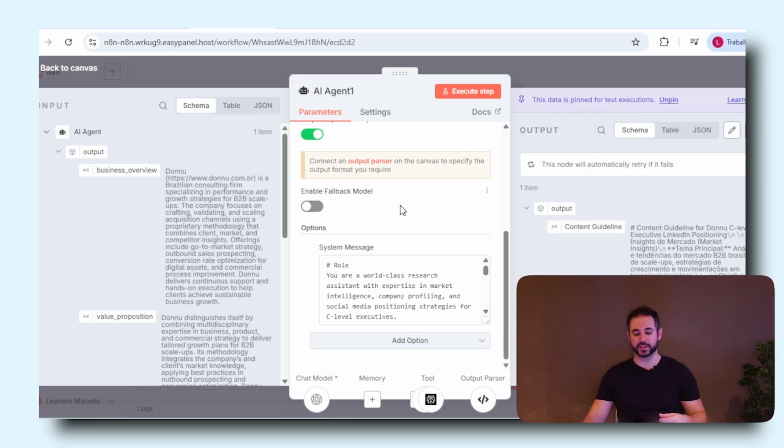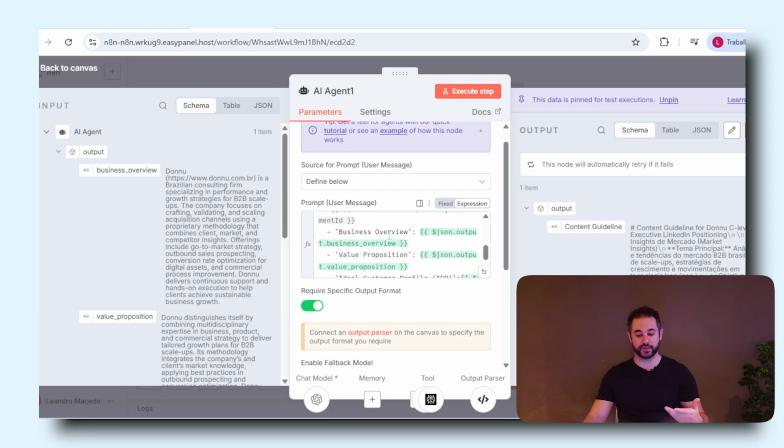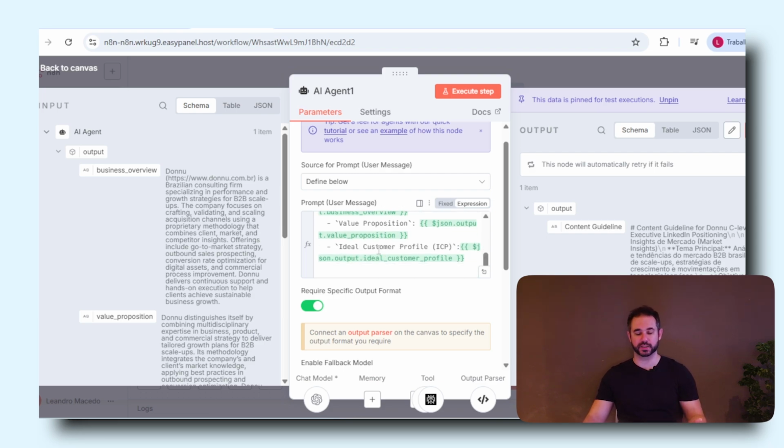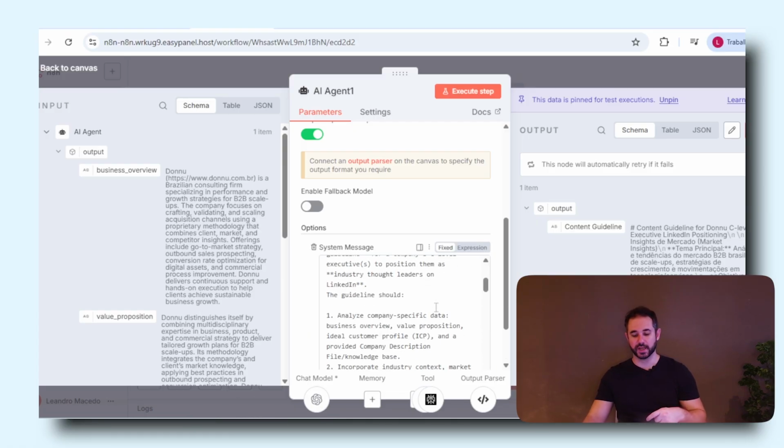content guidelines, right? So again, we're giving all of the information that we have about the company, and now we also have the business overview, value proposition, and ideal customer profile that we just created. We are providing the specific types of things that generally make sense for any company to speak about. And then we're asking these agents to customize these different topics to their market, to their business overview, to their ICP, to their marketing guidelines, right?